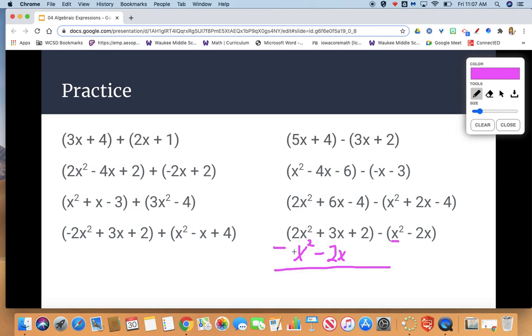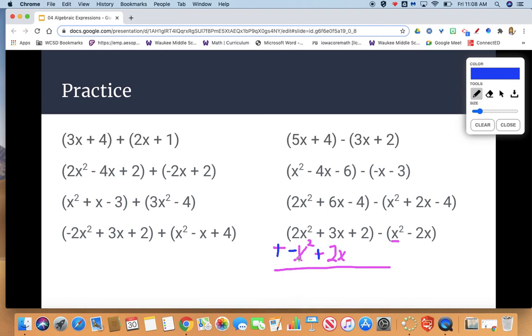Thinking about doing 3x minus a negative 2x, that's going to be difficult for us to think through. So I'm going to add the opposite. That means I take the opposite of both terms in this second piece. So my x squared becomes a negative x squared. My negative 2x becomes a positive 2x. Now I can add the two pieces together.